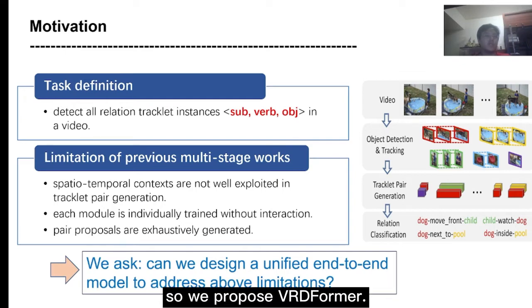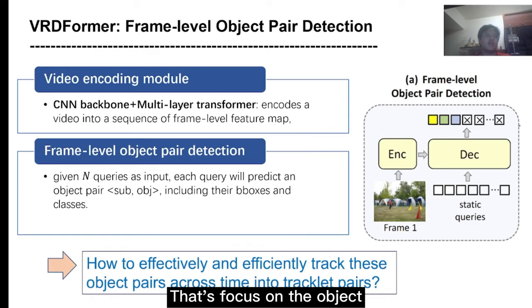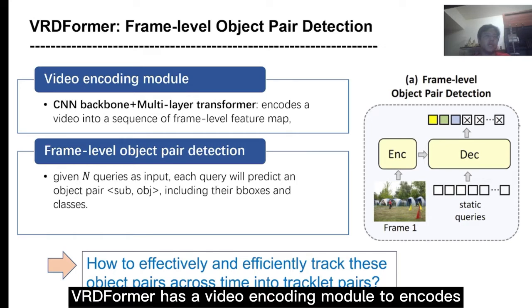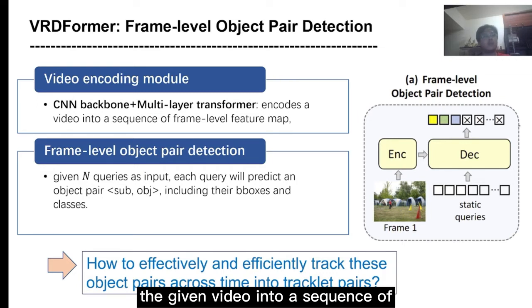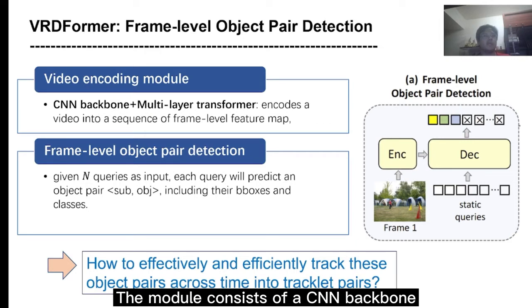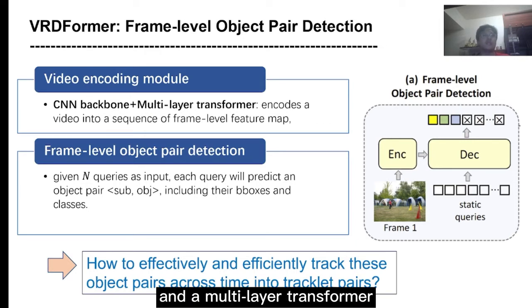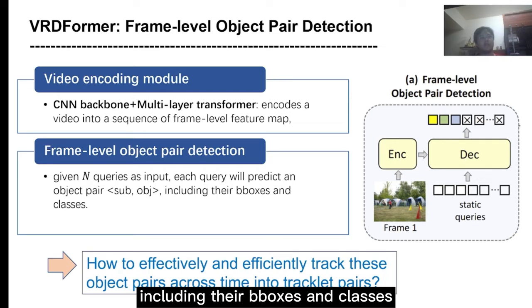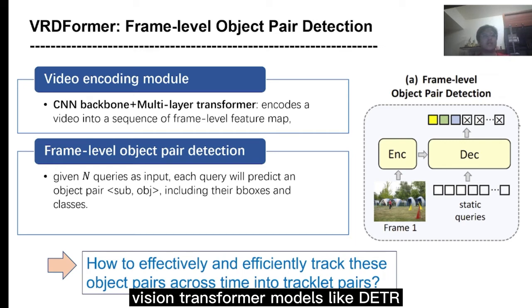So we proposed VRDFormer. Let's focus on the object pair detection of individual frames first. VRDFormer has a video encoding module to encode the given video into a sequence of frame-level feature maps. The module consists of a CNN backbone and a multi-layer transformer. For each frame, we have n queries as input, and each query will predict an object pair, including their bounding boxes and classes. Such architecture is inspired by the recent vision transformer models like DETR.